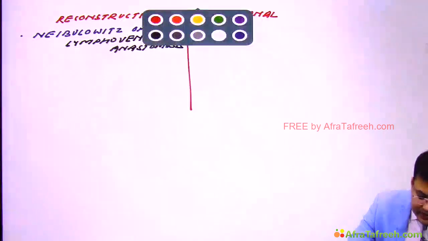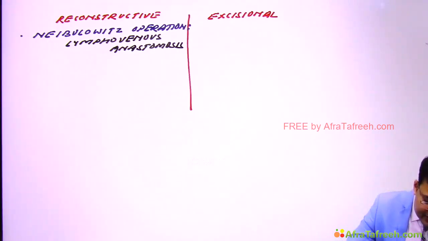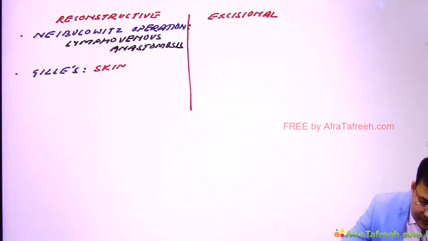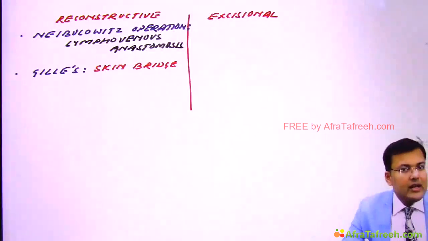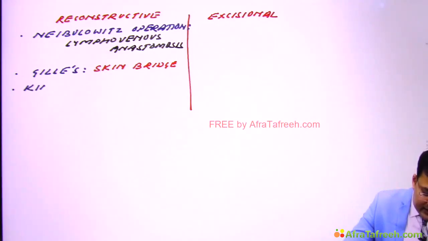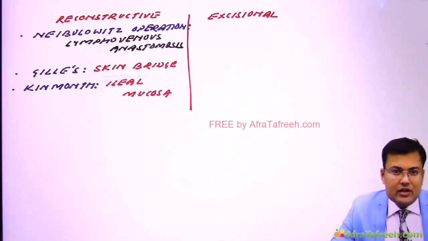The second is Gillies, in which we are using a skin bridge for reconstruction. And third is Kinmonth. In Kinmonth we use ileal mucosa for reconstruction. Clear? Now see the names of excisional operations.